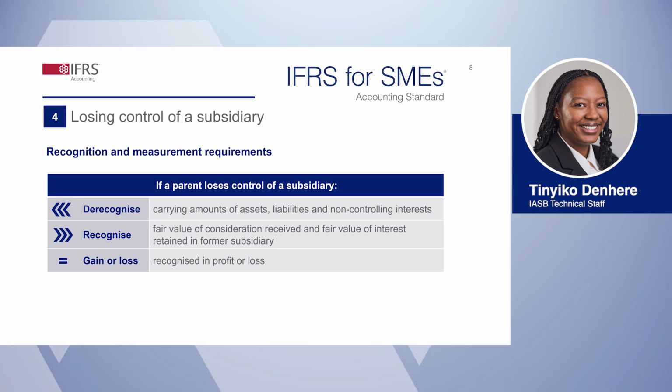At the date control is lost, a parent that loses control of a subsidiary derecognizes the carrying amounts of assets and liabilities of the former subsidiary and associated non-controlling interests, recognizes the fair value of the consideration received and the fair value of interest retained in the former subsidiary, if any, and recognizes any resulting gain or loss in profit or loss. There are some new disclosure requirements when a parent loses control of a subsidiary that will be covered in the next slide.